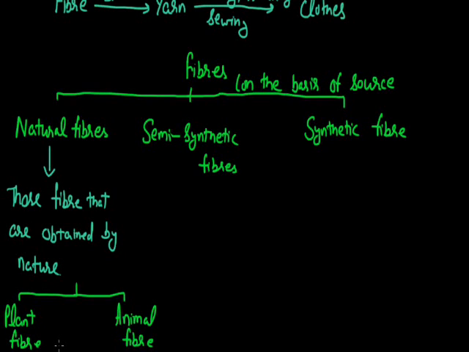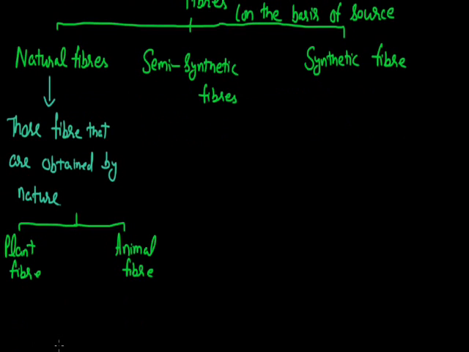Plant fiber, as the name indicates, are those fibers that we get from plants. For example, the fibers that we obtain from the flax plant are termed as flax fiber. And this flax fiber is an example of natural fiber, and within natural fiber, an example of plant fiber. Same as the cotton fiber that we get from the cotton plant, or the jute fiber that we get from the jute plant; these are examples of plant fiber.